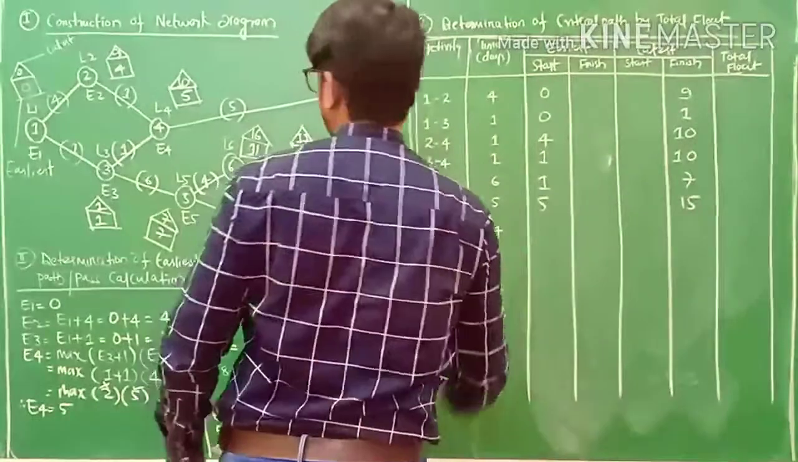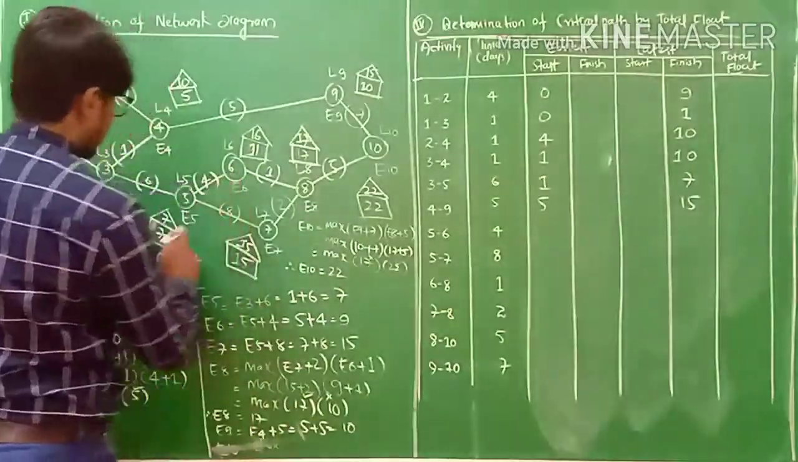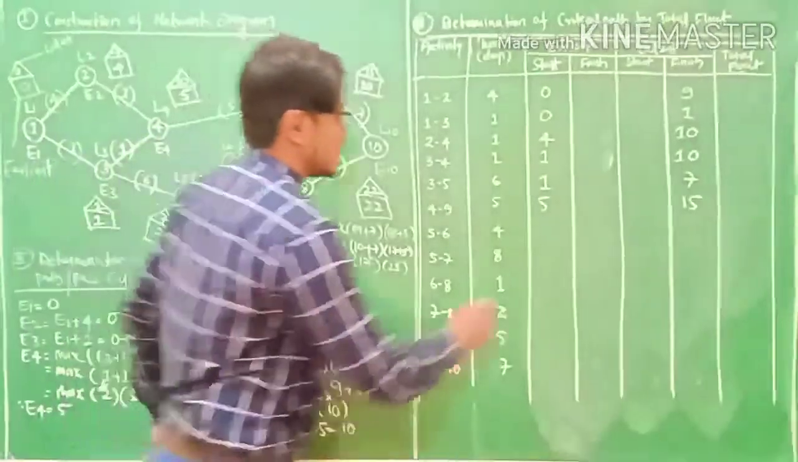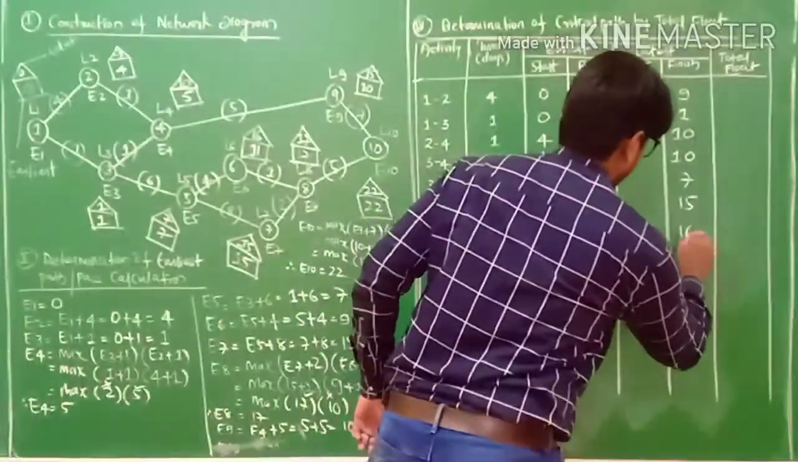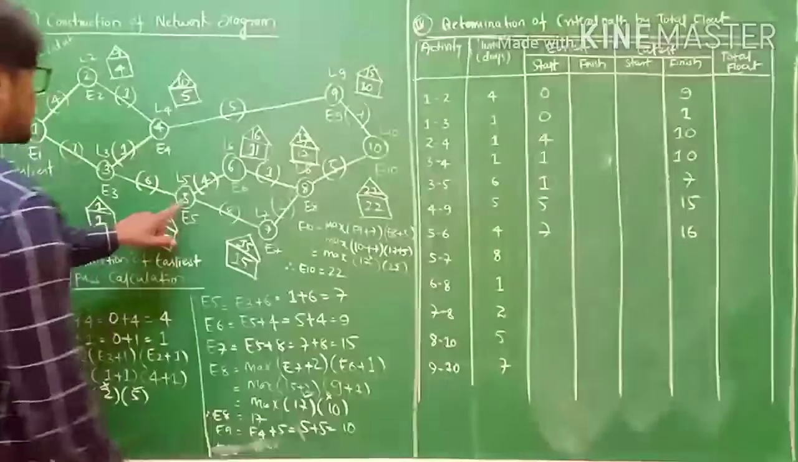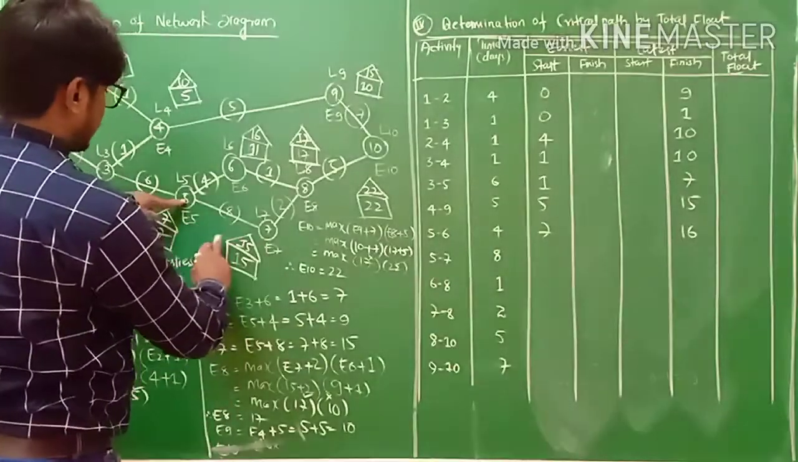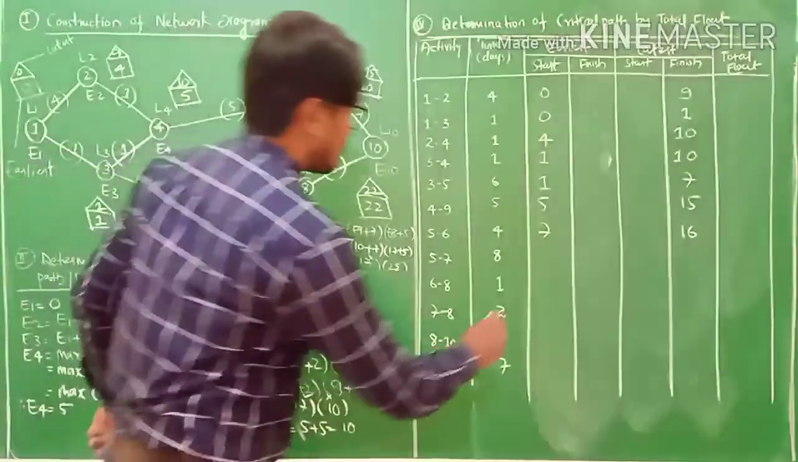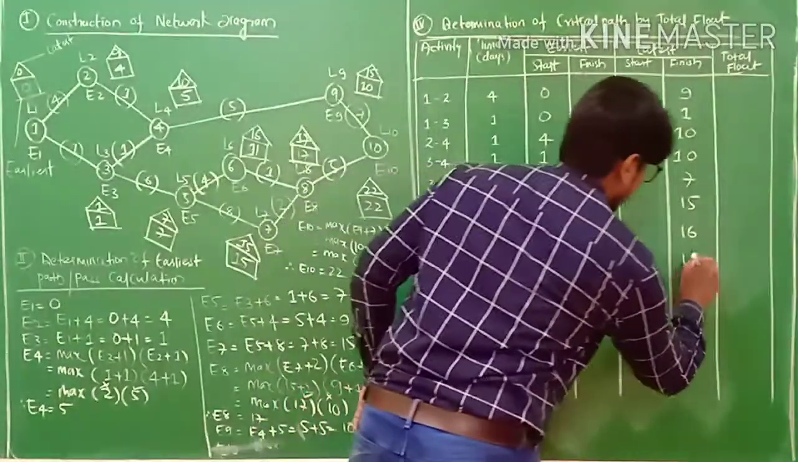The next one is 5 to 6. This is 5, this is 6. 7 and 16, my friends. The next one is 5 to 7. This is 5 and this is 7. So 7 and 15. This is 7 and this is 15.